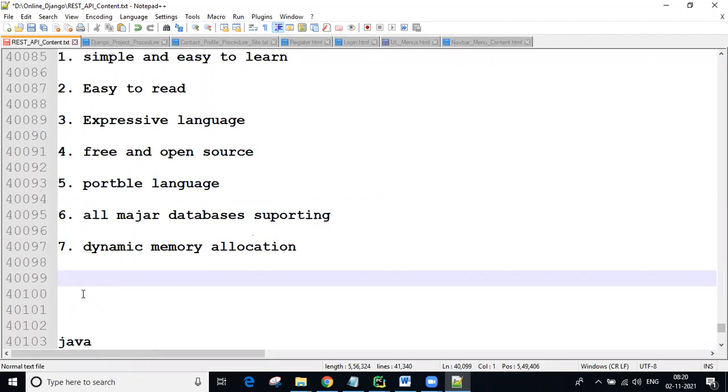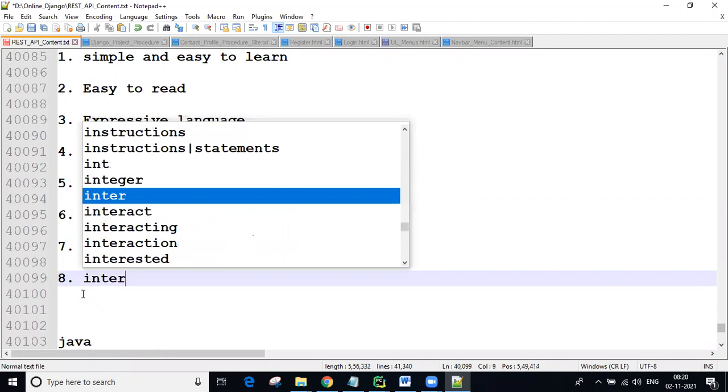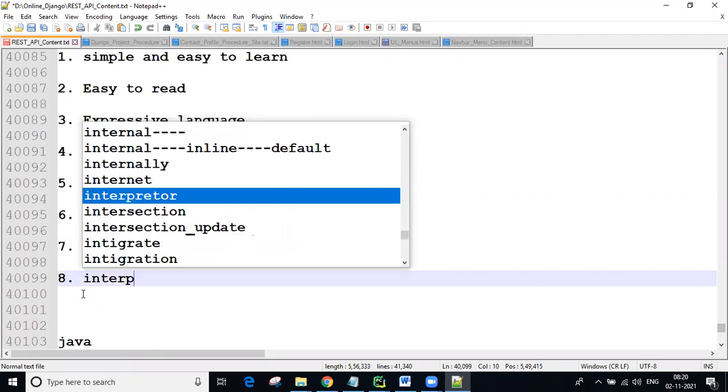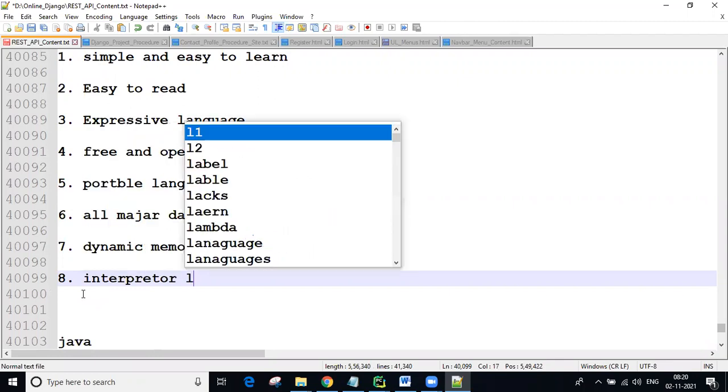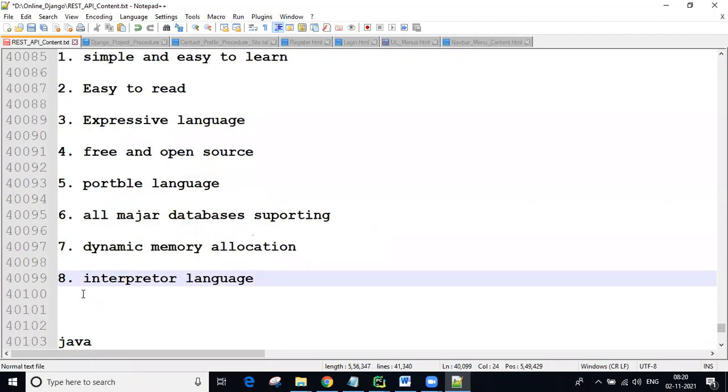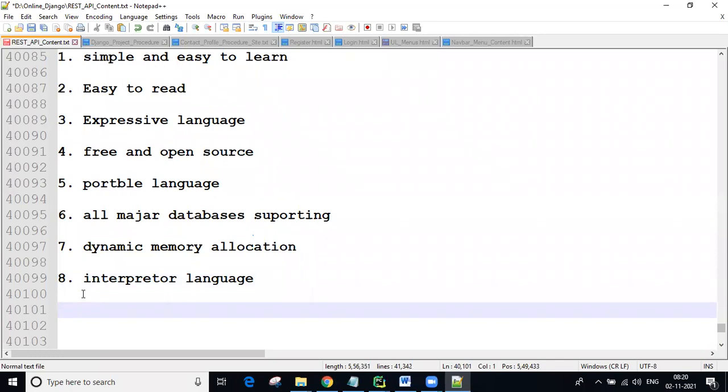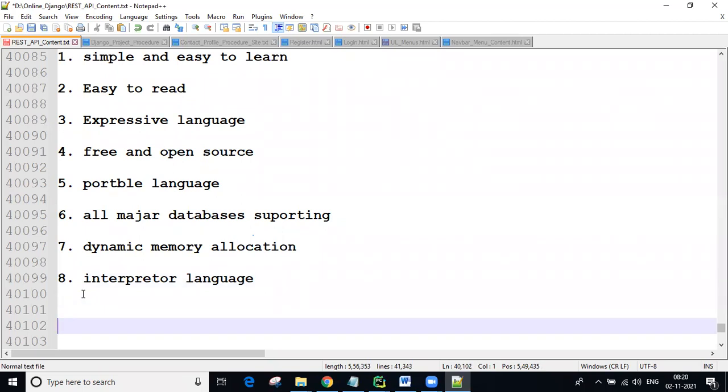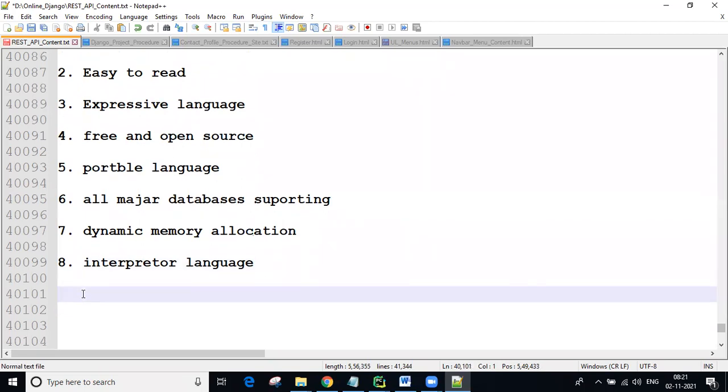Next, guys, here you can take interpreted language. Python is interpreted. This is an important point. Python is an interpreter language. Java is a compiler language. Interpreter language means it executes line by line.